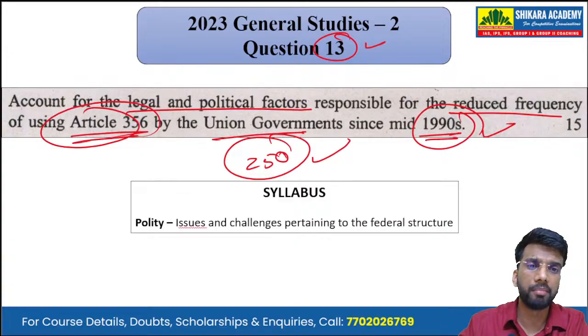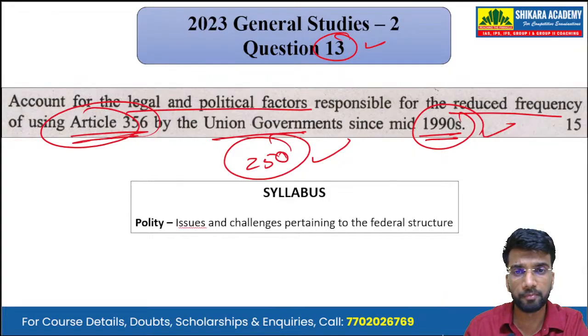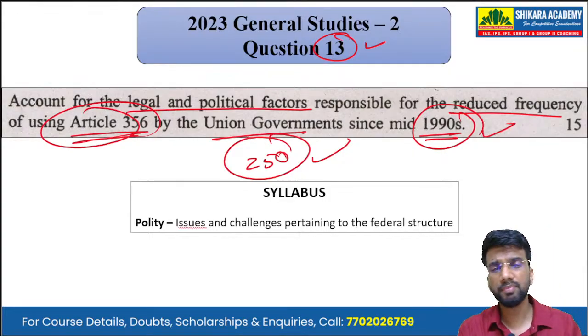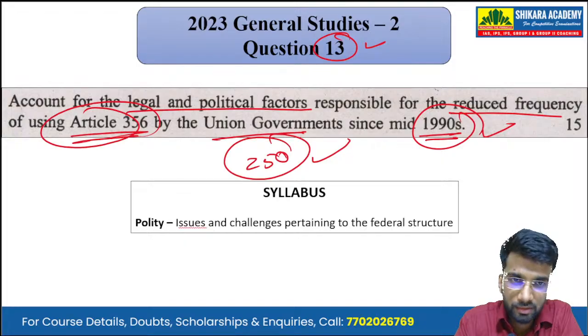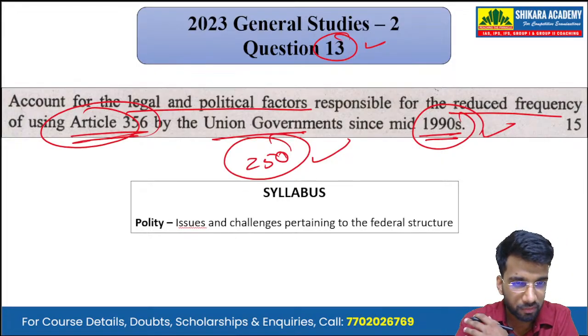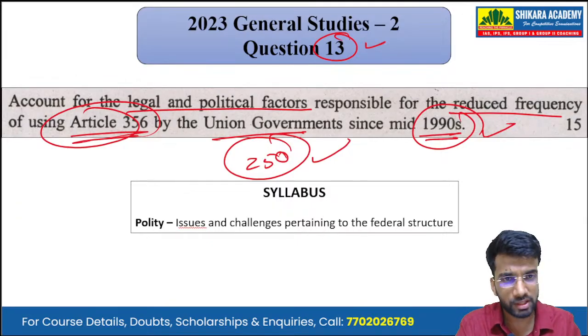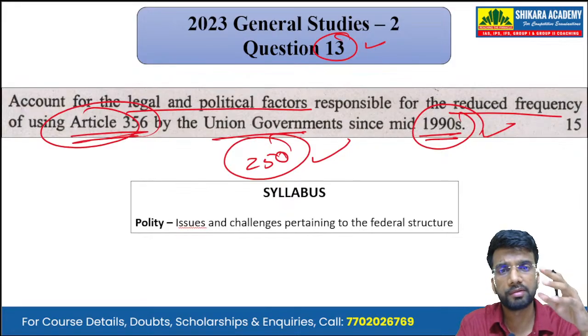The central government used Article 356 in doing so. But in the 1990s, due to Supreme Court intervention, especially in the SR Bommai case, this practice of frequent use of Article 356 to bring down the governments of opposition parties in the states has been solved more or less.